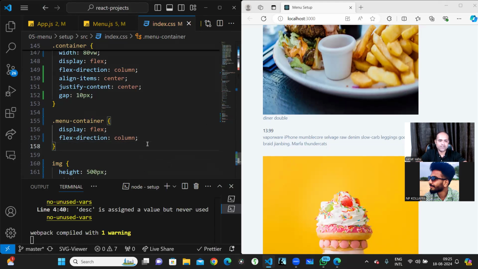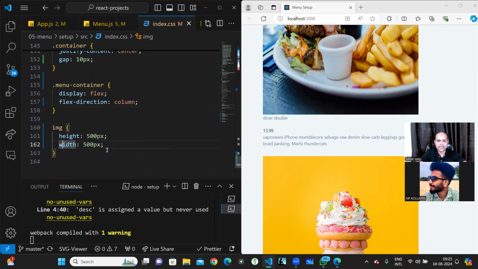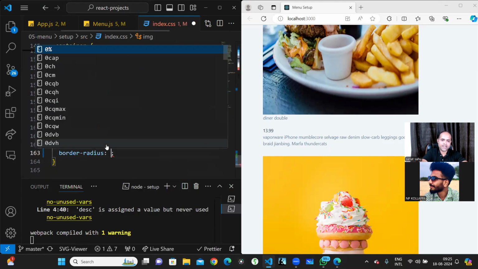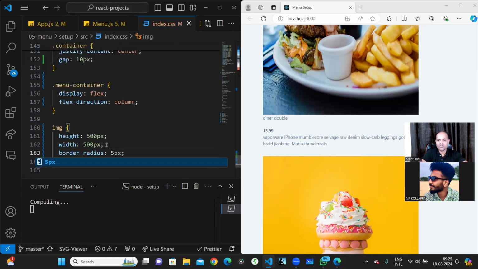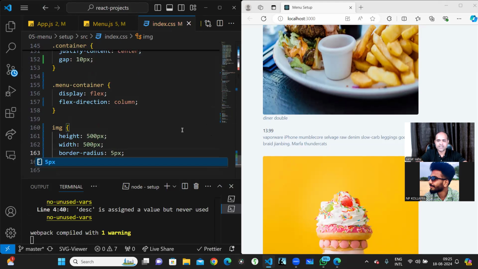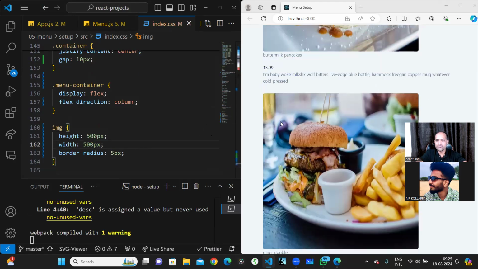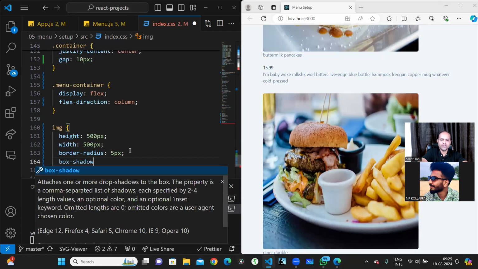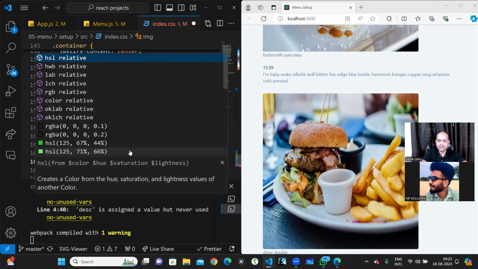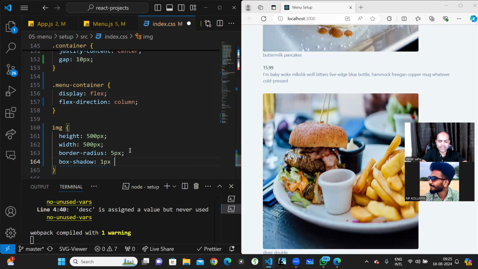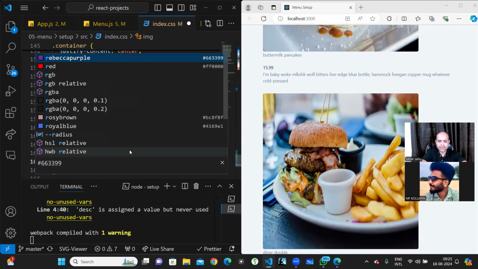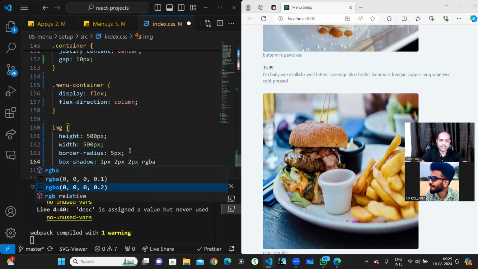Then after the image, let me make the image a little rounded. So border radius will be 5 pixel, so the image will be a little rounded at the edges. You see it has rounded edges, and we want a little bit of shadow also, right? Let's add some box shadow. Horizontally I want 1 pixel, and vertically I want 2 pixel. Blur will be 2 pixel, and color will be RGBA, let it be 0, 0, 0, 0.2.